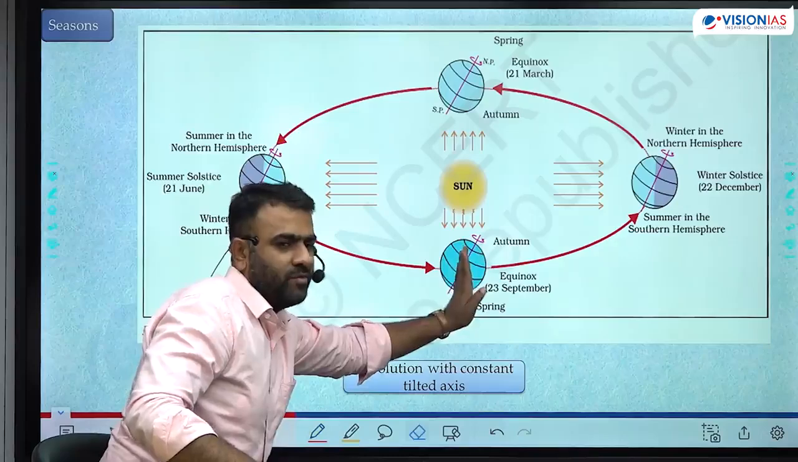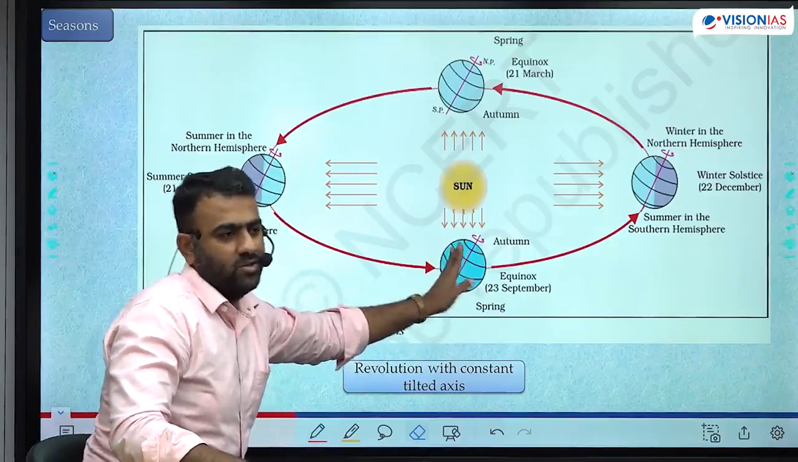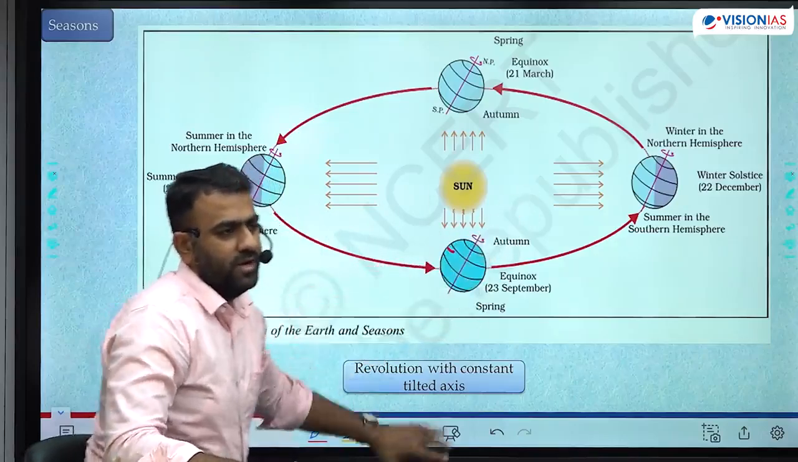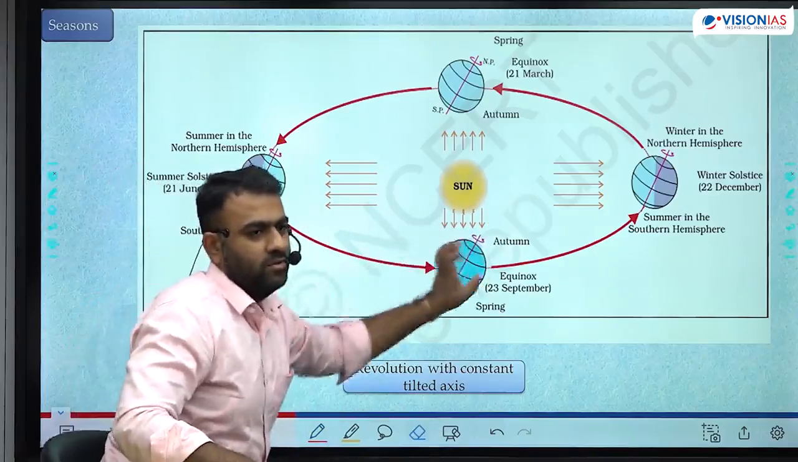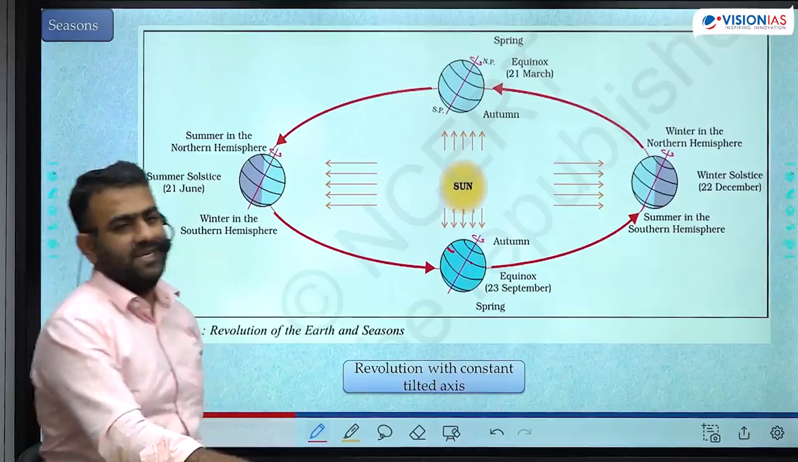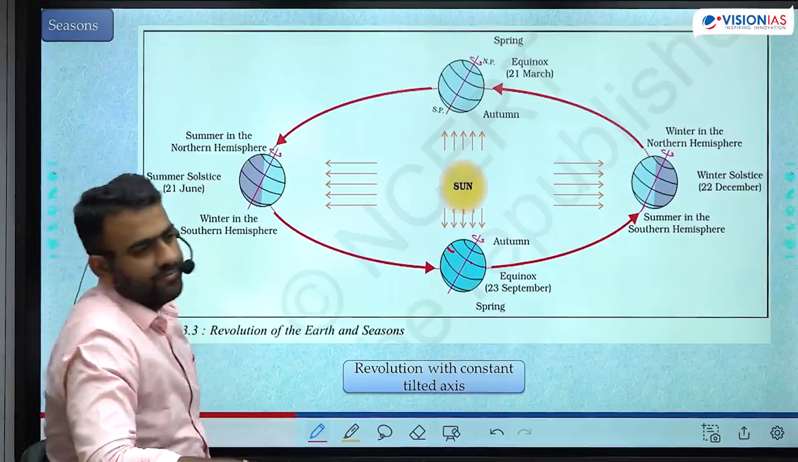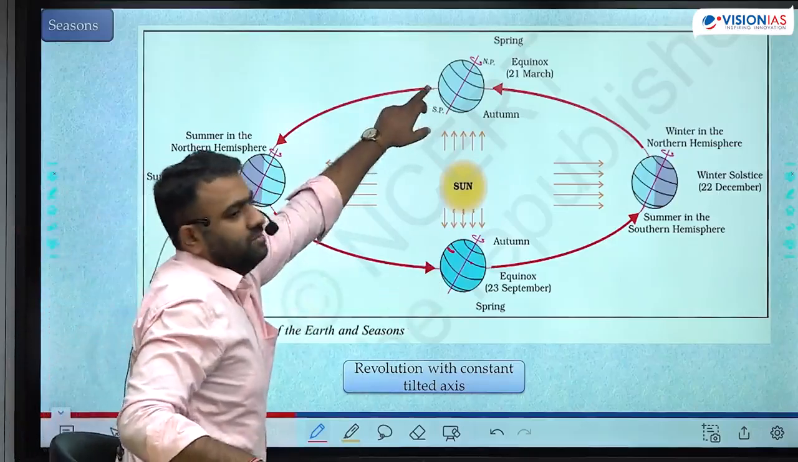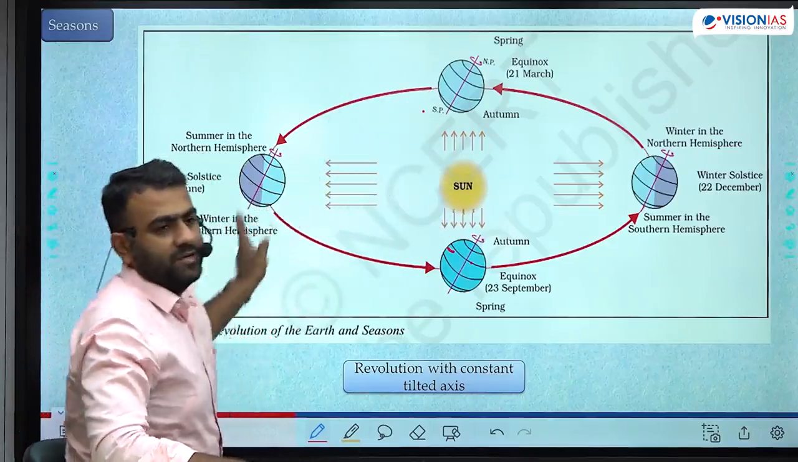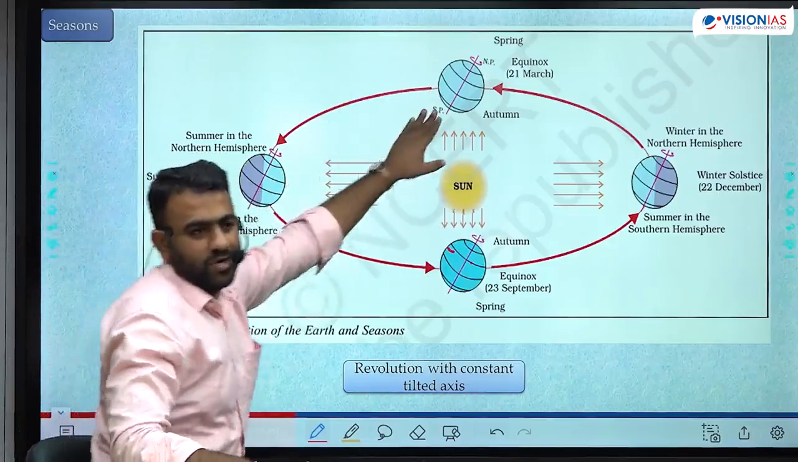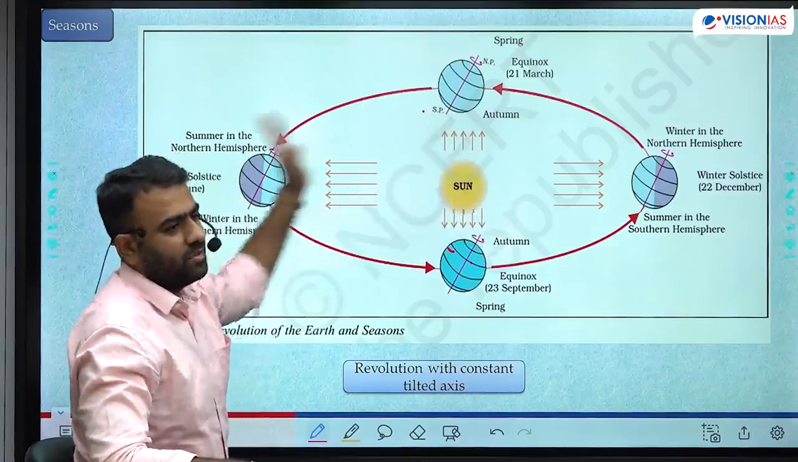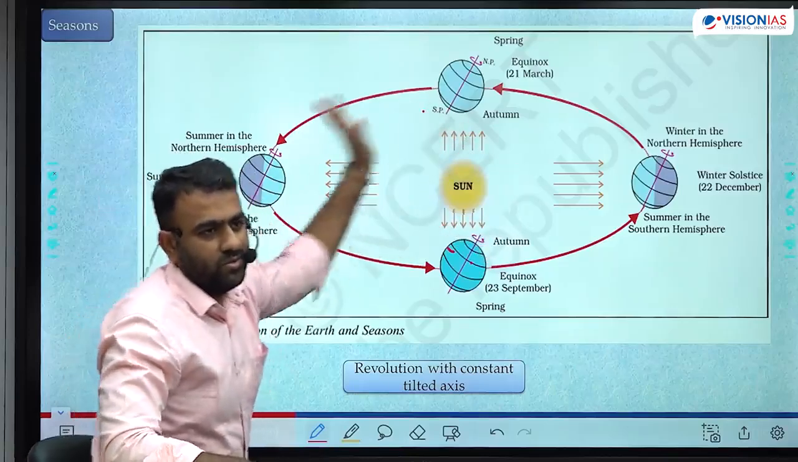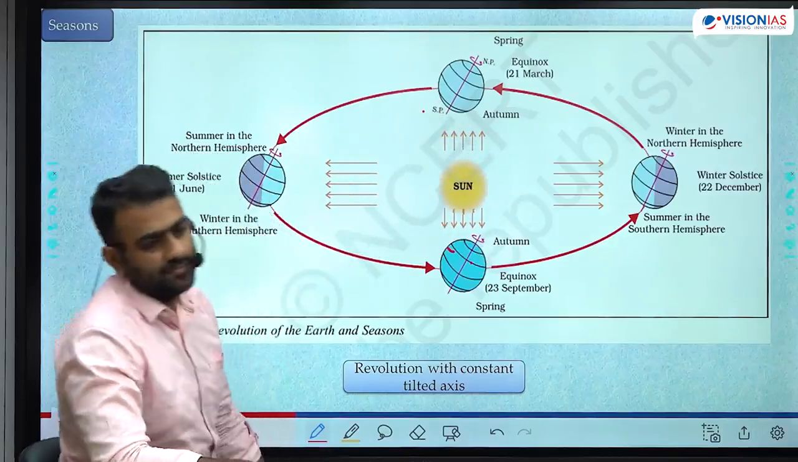In between comes one point where the length of the day is not too high, not too low. Intensity is not too high, not too low. This moderate position is what is called as equinox. The same position comes here also. When the earth was moving from winter to summer, in between there is a moderate position where the length of the day is not too low, not too high. Intensity of sunlight is not too low, not too high. That is also equinox.